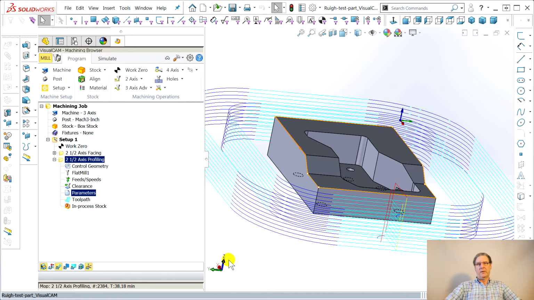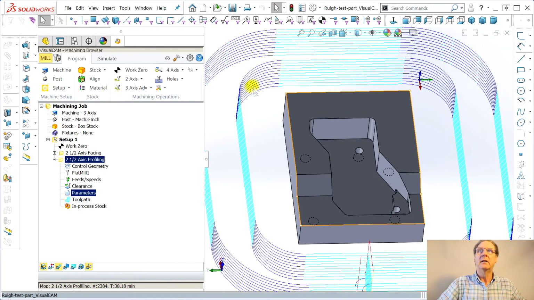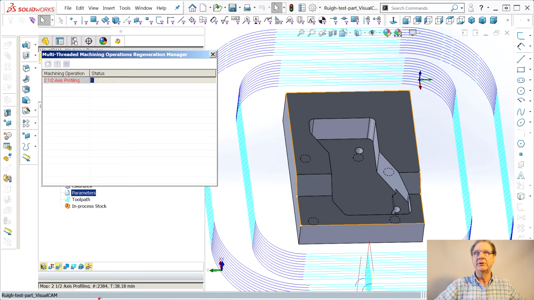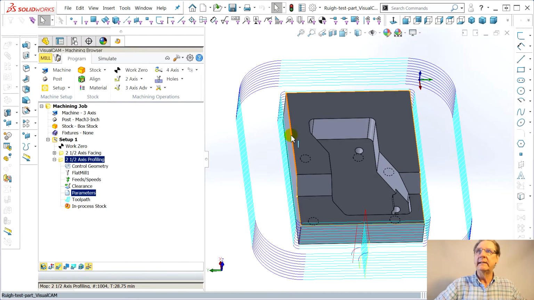This is when it starts blowing up. I'm glad we caught this, just in case people think I'm crazy. Look what it did. Parameters, double click. It always opens on the free screen, which is good. I mean, it's not fighting me like SolidWorks CAM was. In SolidWorks CAM, they just disappear. I got to go find them. What they did is they went into cut parameters and they changed that 0 to a 1. Change it back to a 0 and say generate. Okay, now it did this.